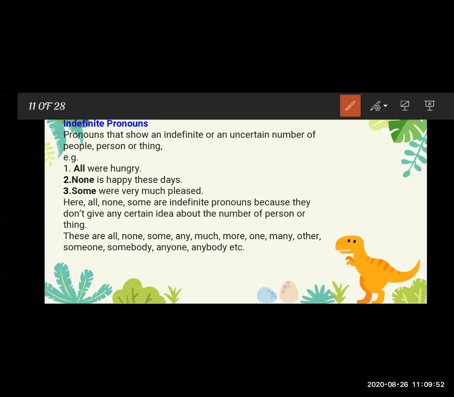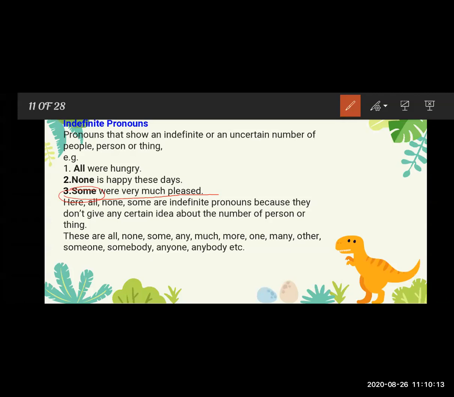Now see the next one: some were very much pleased. So some means how many, we can't tell the number, we can't guess the number. Some is the pronoun here, and we can't guess the number from that.